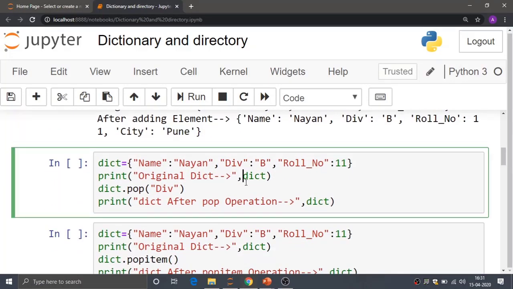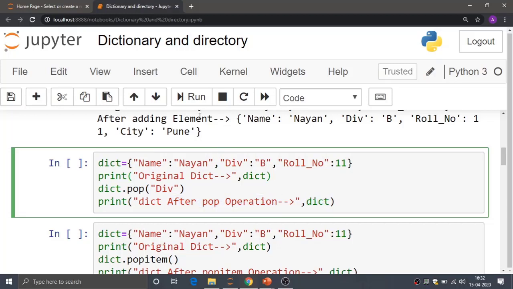So I am here with the pop method. Again I have taken the same dictionary here, three elements are there. I am printing the original dictionary, and then I am using the pop method. Dict, that is the dictionary variable, dot pop, and I am deleting or removing the division element from the existing dictionary, and after the pop operation, I am seeing the elements of the dictionary.